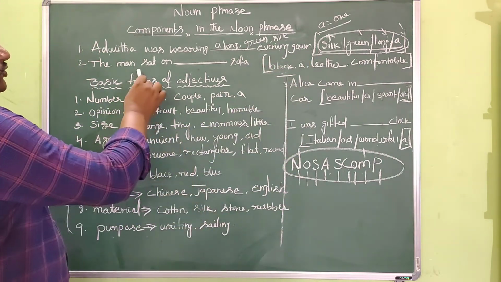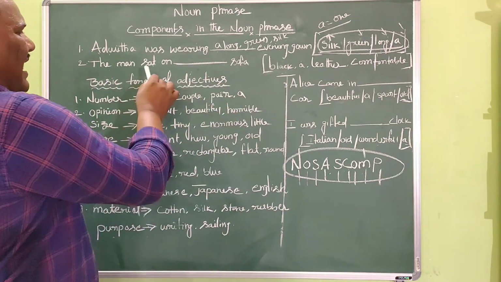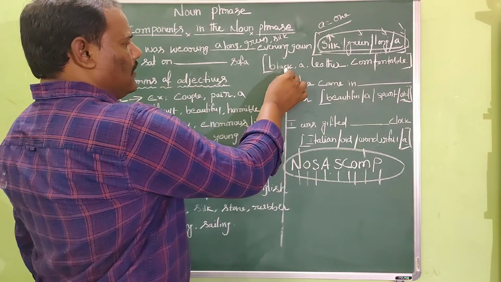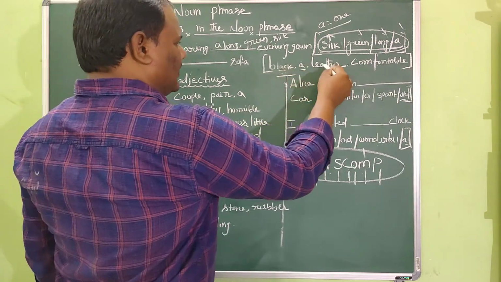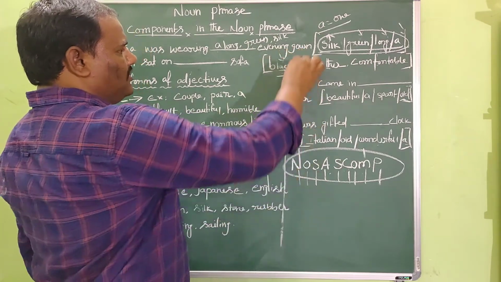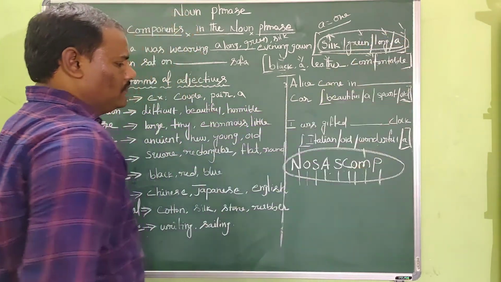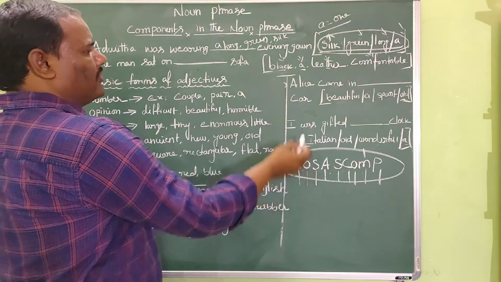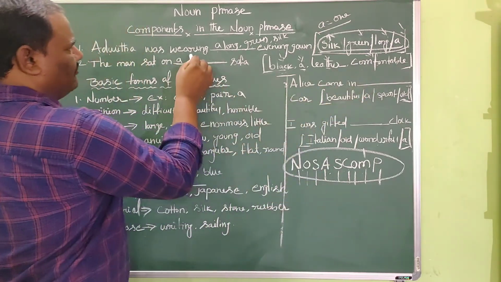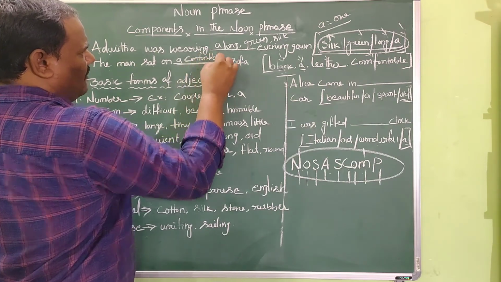Right? We shall move to the next question, dears. The man sat on dash sofa. So let us examine the different adjectives here. Black, a, leather, comfortable. Here black is a color adjective. A is a number adjective. Leather is a material adjective. Comfortable is an opinion adjective. So we should write the number adjective first, and here A is a number adjective. Next, opinion adjective. What is that? Comfortable. So we should place a comma after that.